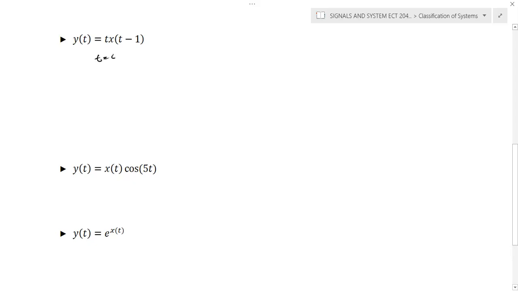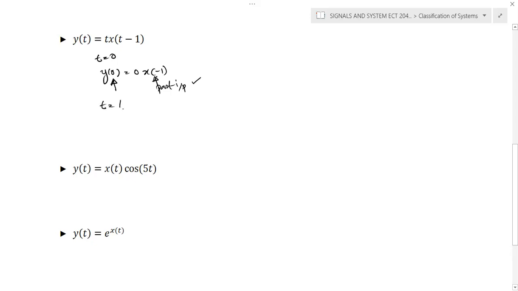If you try t is equal to 0, you can see that y of 0 is equal to 0 into x of -1. If you closely observe this particular question, here y of 0 is the present output, and that input depends on the past input. We are checking the causality of a system. A causal system can depend on the present input and the past. So x of -1 is past input.